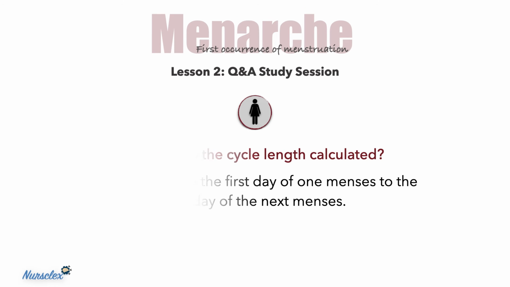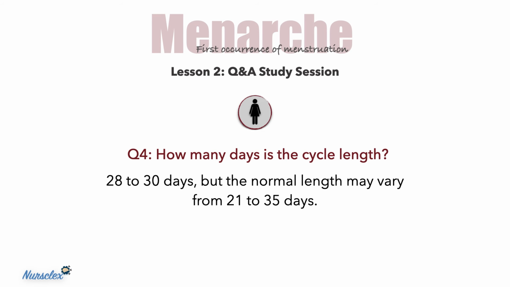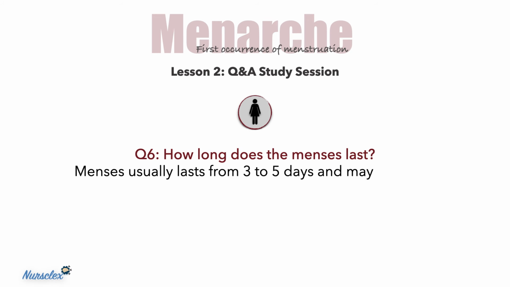Question number 4. How many days is the cycle length? 28 to 30 days, but the normal length may vary from 21 to 35 days. Question number 5. What is the average amount of flow? Approximately 25 to 60 milliliters per period. Question number 6. How long does the menses last? Menses usually lasts from 3 to 5 days and may last up to 7 days.